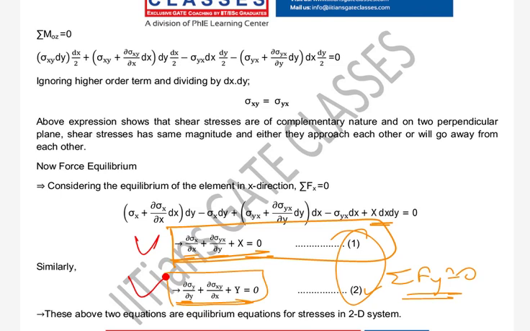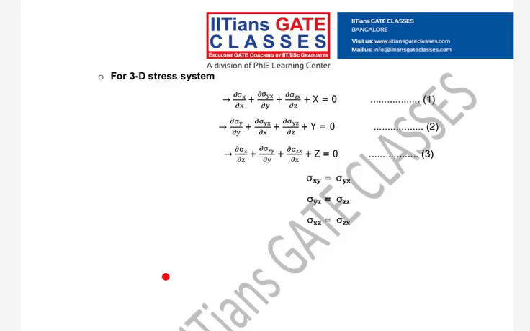Yes, it is for 2D. We will extend it to 3D now. How can we extend it to 3D? This is for a two-dimensional system, because we considered two dimensions. We haven't talked about sigma zz and the corresponding shear stresses. If you take the three-dimensional case, you will have one additional term here.